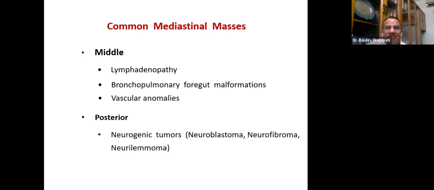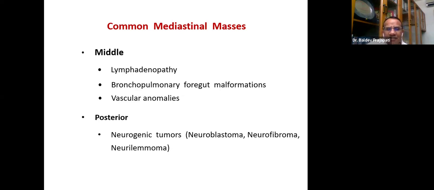But suppose it's the middle mediastinum, then lymphadenopathy, bronchopulmonary foregut malformation, which includes bronchogenic cyst, even the SCAM, even this pulmonary sequestration, even this, I will say, middle lobe syndrome. So all these bronchopulmonary foregut malformations can present, and these conditions I have come across.